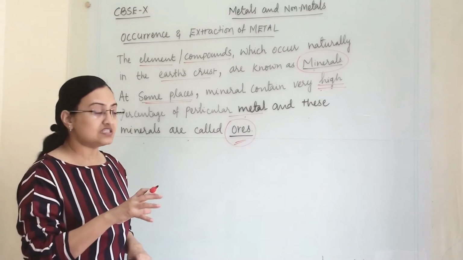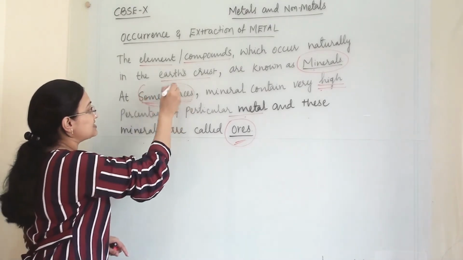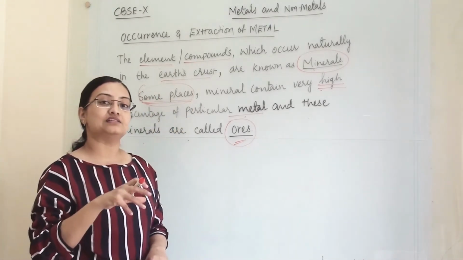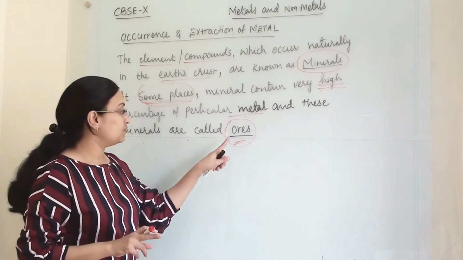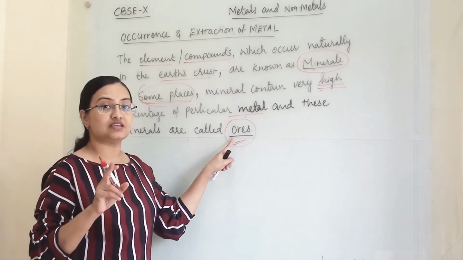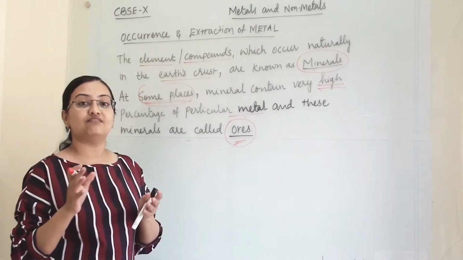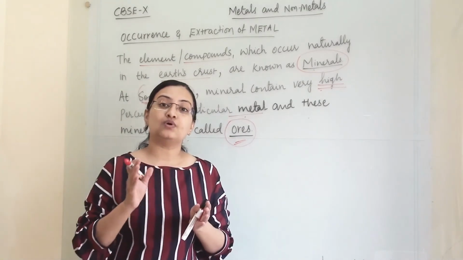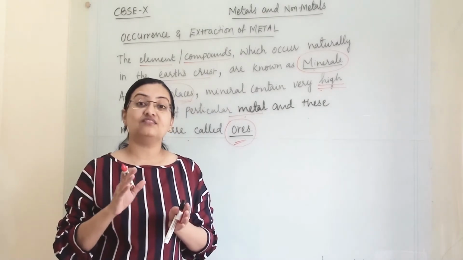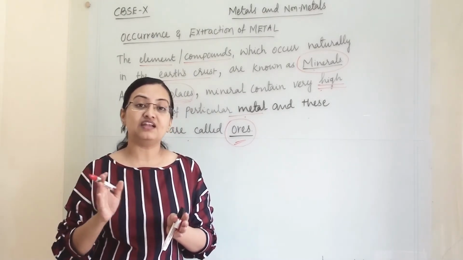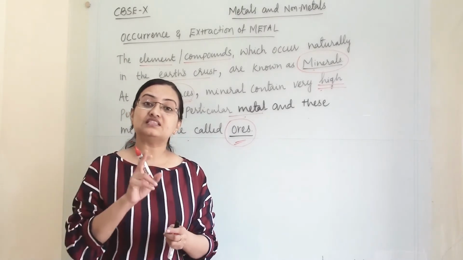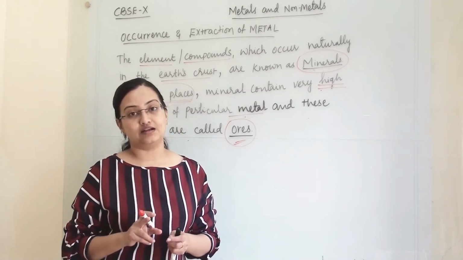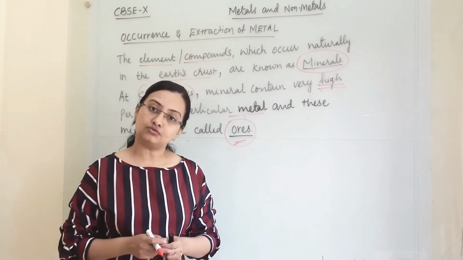So this happens only at some places where some metals are in high percentage in earth crust. Then only we can term those minerals as an ore. So for each and every metal there is one particular ore, and we have given them different names according to their ore, and impurities remain present along with that. So let us discuss more about ore.